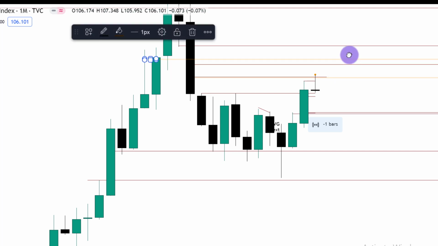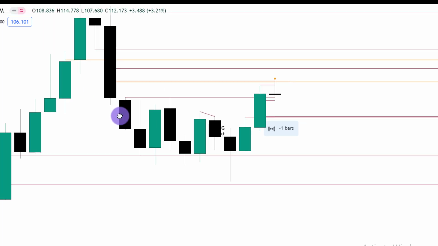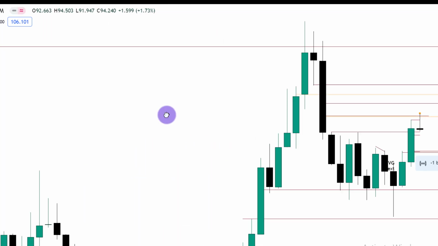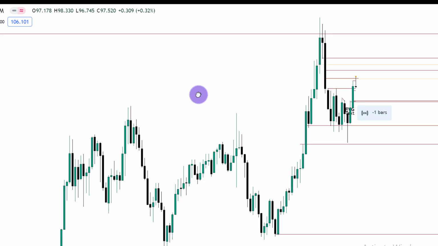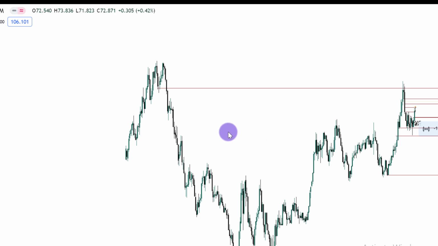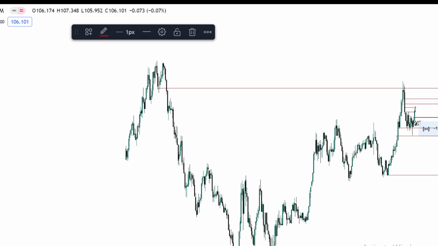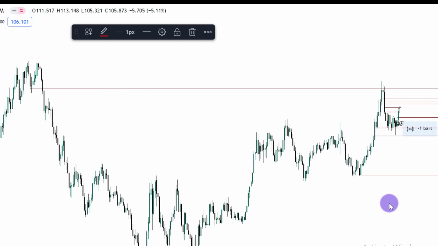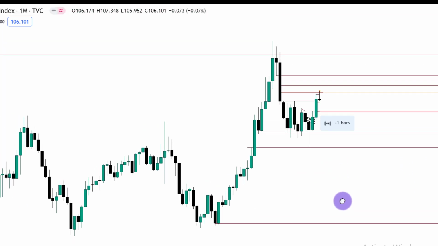And there is also a bearish order block right here that is confluencing with a volume imbalance right here. So all of these are confluences. However, if the order flow has resumed bullish for the long term, then we'll be looking at the relative equal highs here as the draw on liquidity. However, the current order flow is bullish on the dollar index. So this is our bias on the dollar.